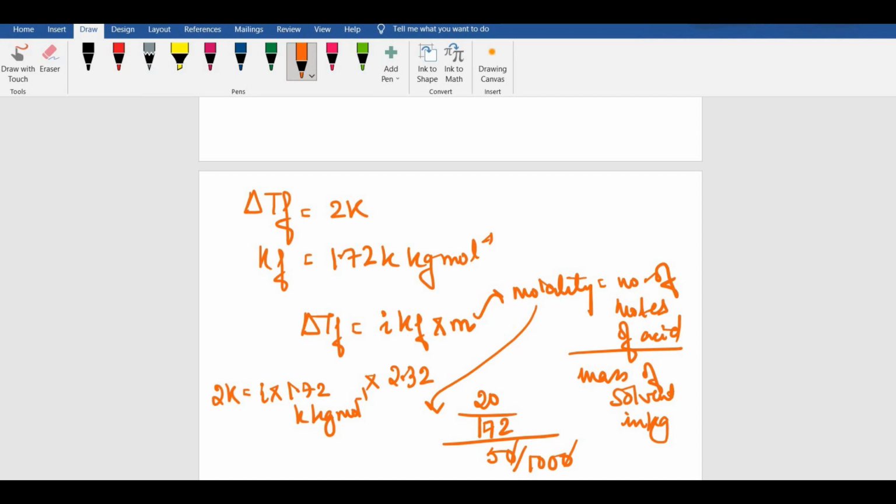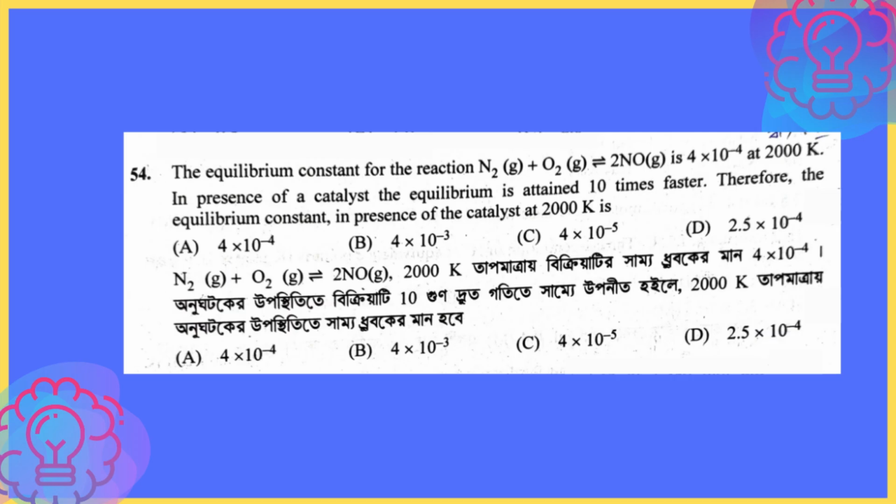So what should I get now? So i would be 2 divided by 1.72 into 2.32. Fair enough? So your answer would come out to be roughly around 0.5. That is option number A would be your correct answer. I hope the solution is clear, right? Now moving on to the next question that is given to you.